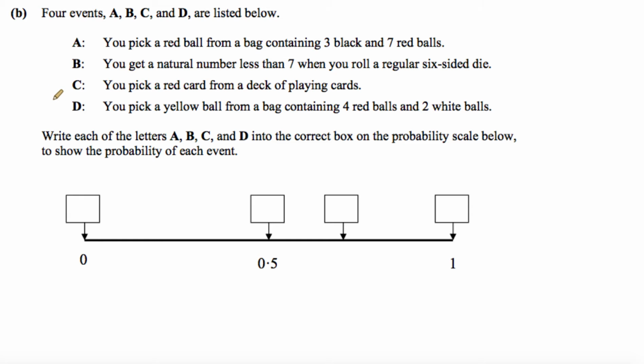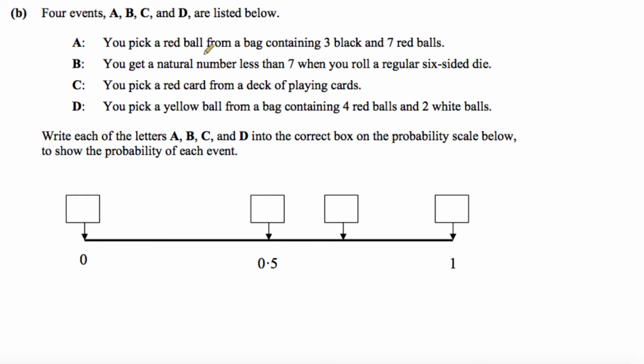Event D, you pick a yellow ball from a bag containing 4 red balls and 2 white balls. Write each of the letters A, B, C, and D into the correct box on the probability scale below to show the probability of each event. So we can see our probability scale goes from 0 to 1, as you should know. So we're just going to have to position these letters A, B, C, D in the correct boxes.